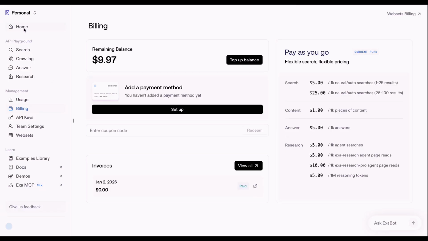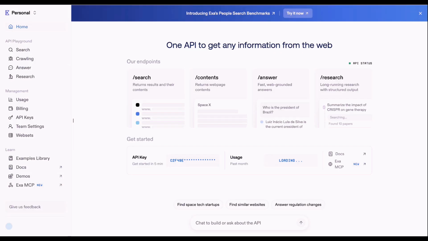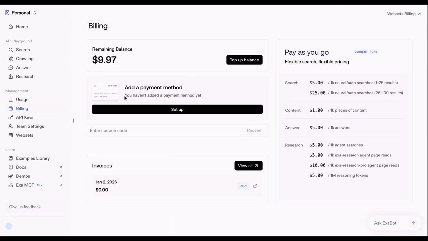What you need to do is just go to exa.ai and sign up with your email, and with that you will get $10 of credits completely free, and you don't need to enter your credit card details either. This is more than enough to do the job, so you don't need to pay anything at all if you are signing up.